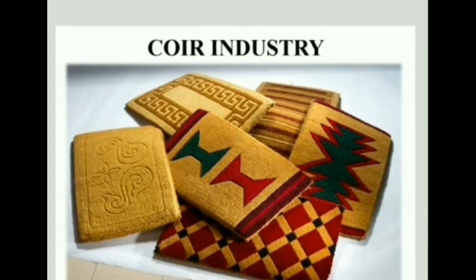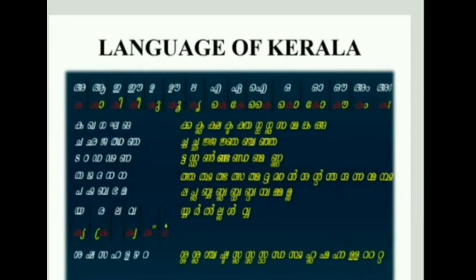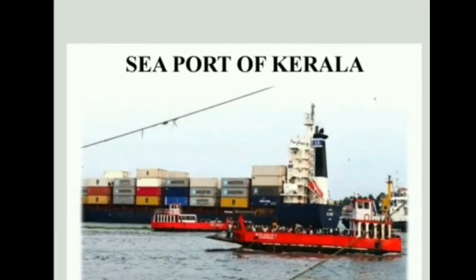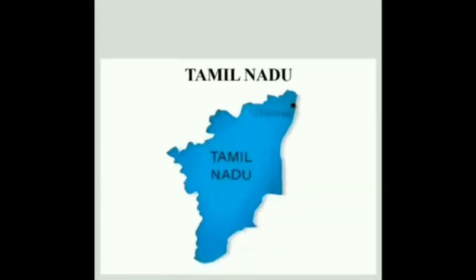Children, coir making is an important activity over here. The classical dances are Kathakali and Mohini Attam. Malayalam is the main language spoken here. The popular festivals celebrated here are Onam and Vishu. Kochi is an important seaport of Kerala. Children, Periyar Wildlife Sanctuary, famous temples and beaches are places of tourist interest.